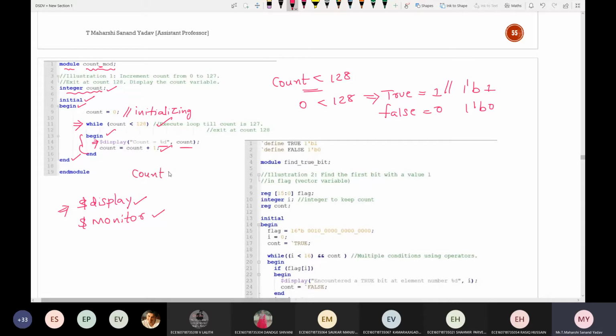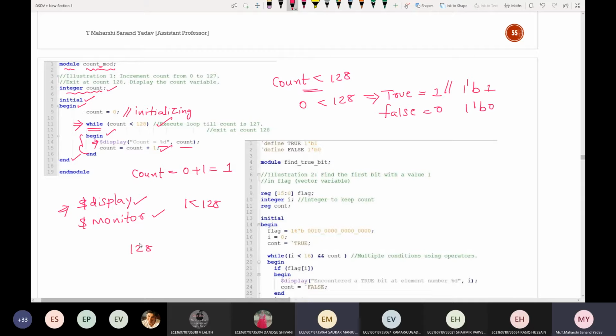So count is equal to count plus 1 means 0 plus 1. So this is 1. Again, it will go back and check this while condition again. 1 is less than 128, condition is true. So until and unless this condition is false, it will keep on executing. Suppose if count becomes 128, then tell me what will happen.